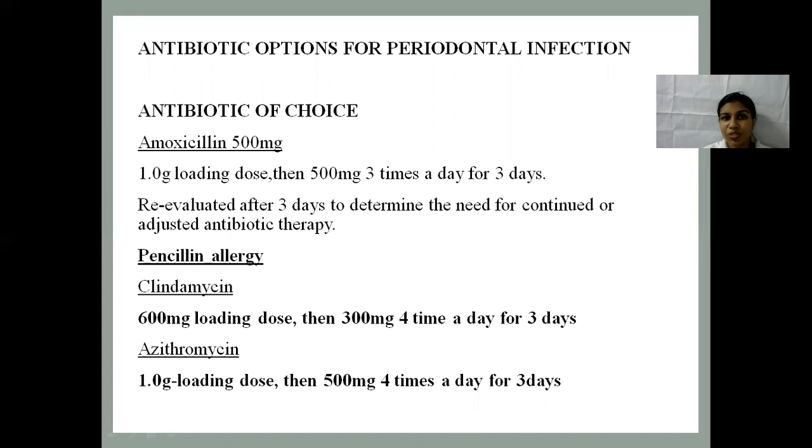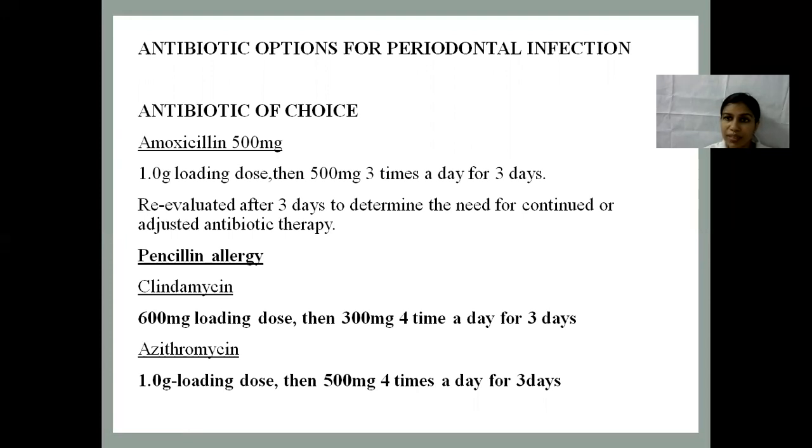The antibiotic of choice for periodontal abscess is amoxicillin 500 milligram, 1 gram loading dose, then 500 milligram 3 times a day for 3 days. Re-evaluate after 3 days to determine the need for continued or adjusted antibiotic therapy.